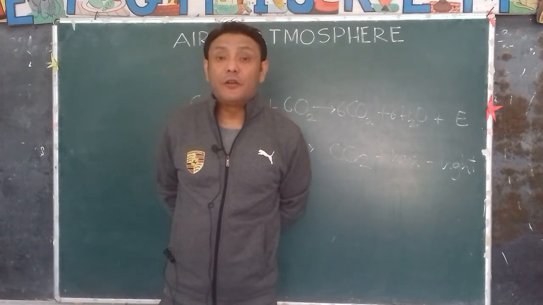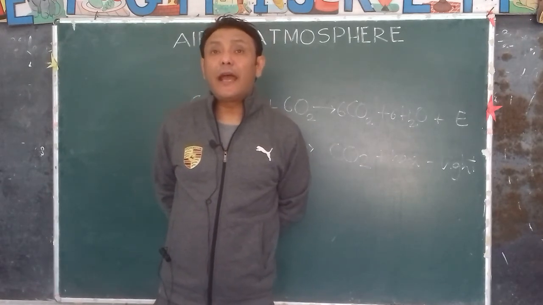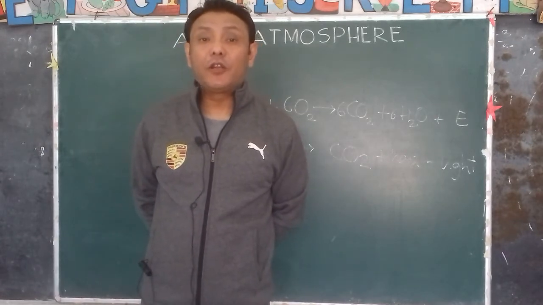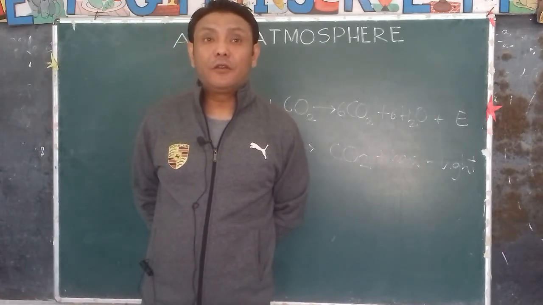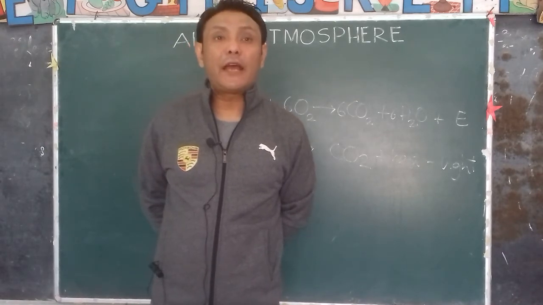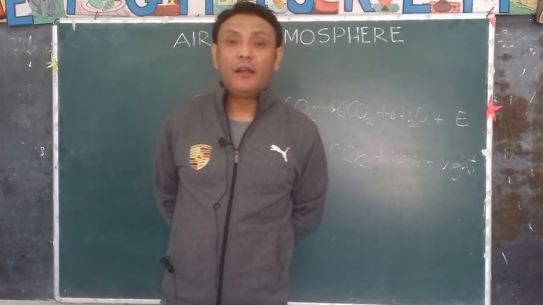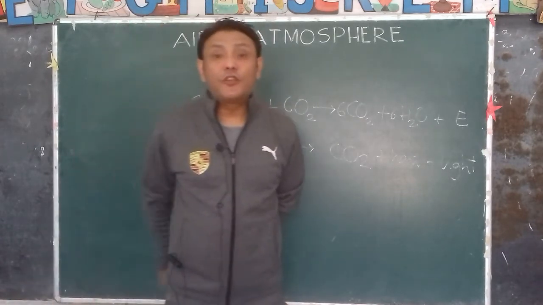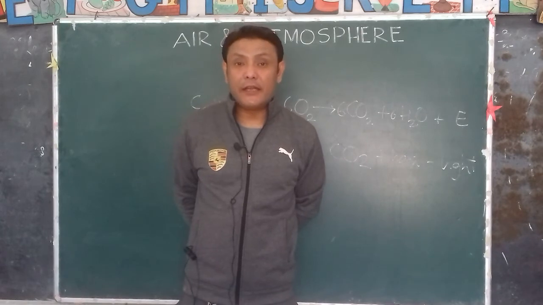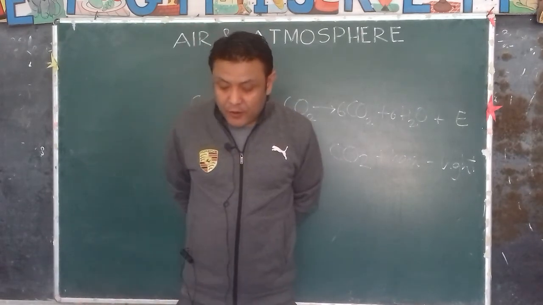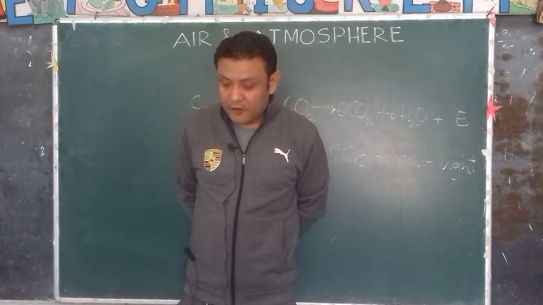How is oxygen renewed? All the animals are using oxygen all the time. That means a point should come where oxygen should be depleted from the atmosphere, and we will not have any more oxygen left for us to breathe. But that's not the case. The oxygen gets renewed automatically in the atmosphere. How? Air contains about 21% of oxygen by volume.